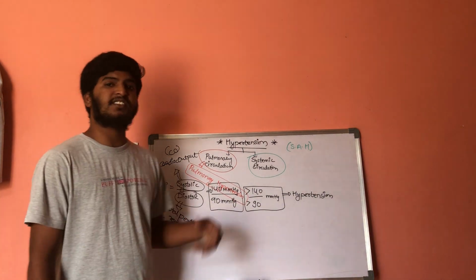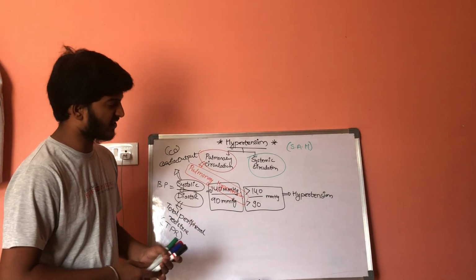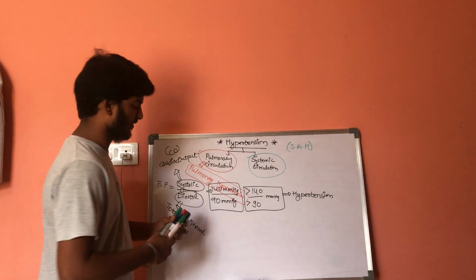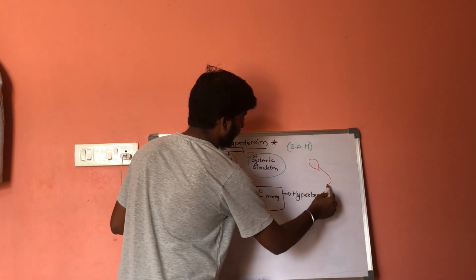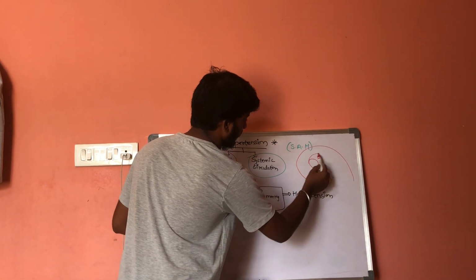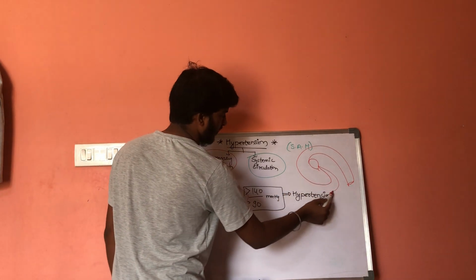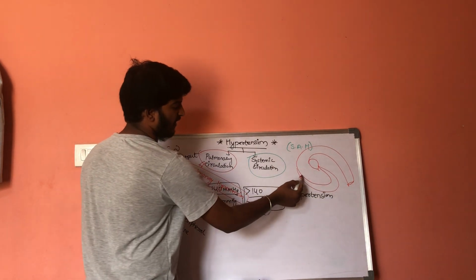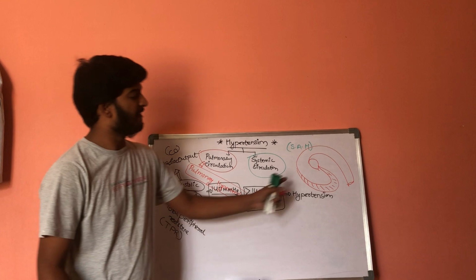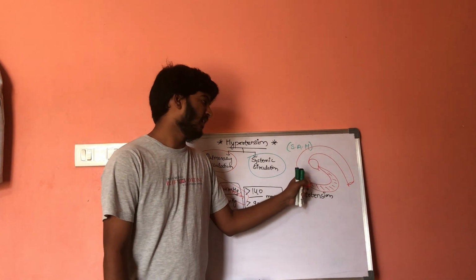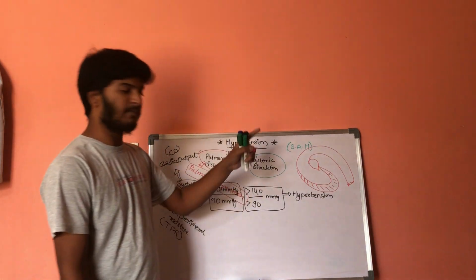If there is excessive pressure within the systemic circulation, where does the systemic circulation start? Let us consider this is the left ventricle. From the left ventricle, through the left atrium, the blood will reach the aorta. From the aorta, it will reach the systemic circulation, the systemic arteries.